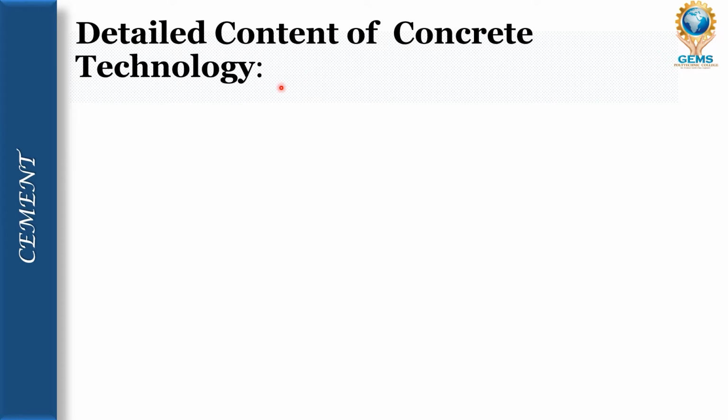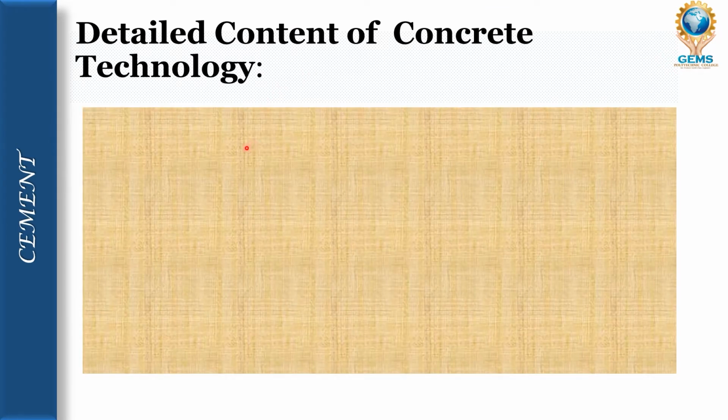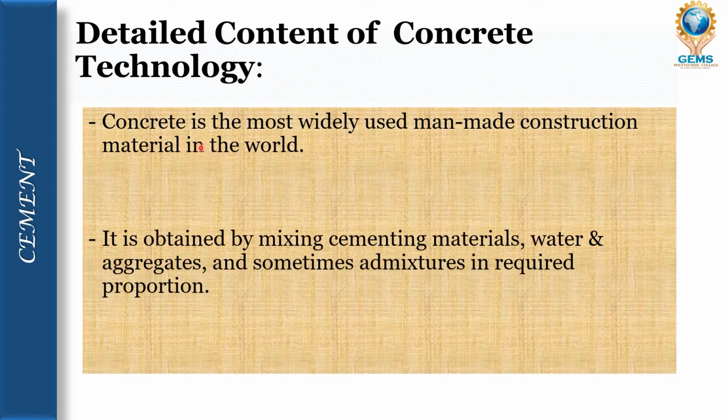Detailed content of concrete technology. In this, we will see concrete is the most widely used man-made construction material in the world, because if we construct a building, the chief important material is concrete. Concrete is a mixing of cementing material, water, aggregate, and some admixture in required proportion, and that admixture can be air entraining agents, accelerator, or retarder.